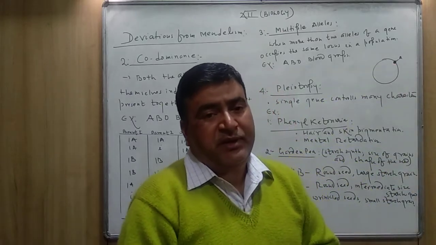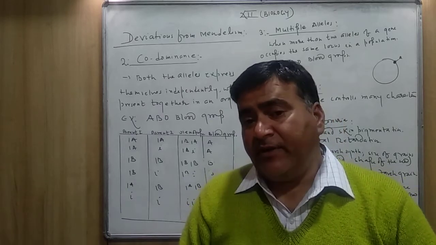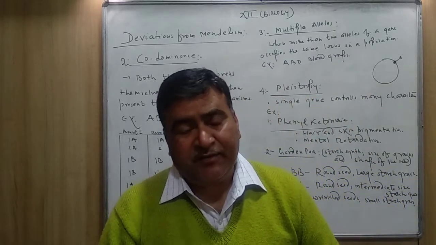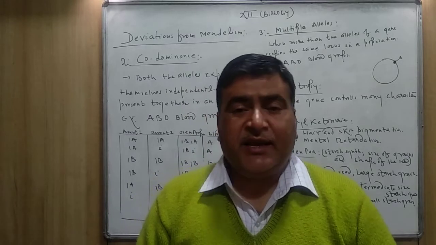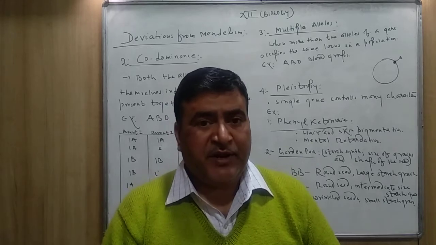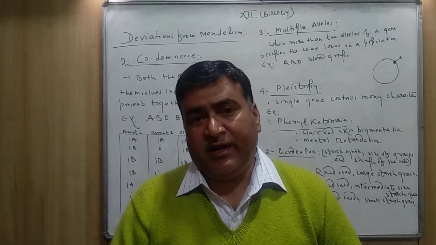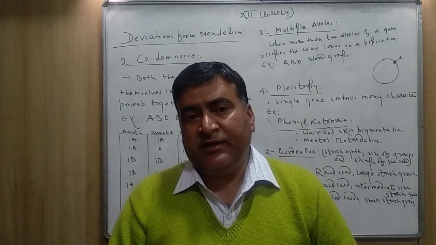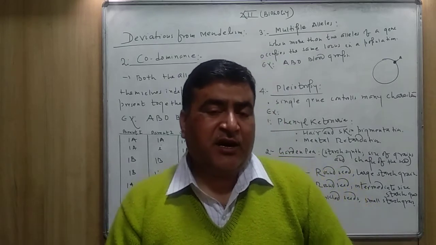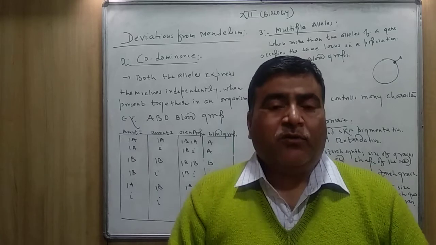If anybody has blood group B, then what kind of antigen is there in his body? B type of antigen. If anyone is from blood group AB, it means both the antigens A and B are present on the surface of RBCs on the plasma membrane, means both the sugars A and B will be present. And blood group O will not have any type of antigens A or B, means the sugars are completely absent on the RBCs, and that blood group will be O type.